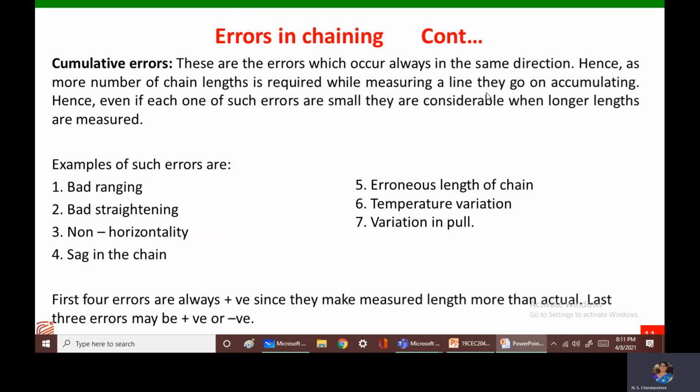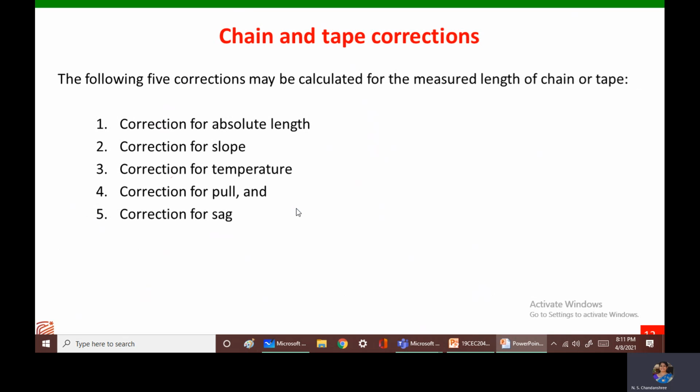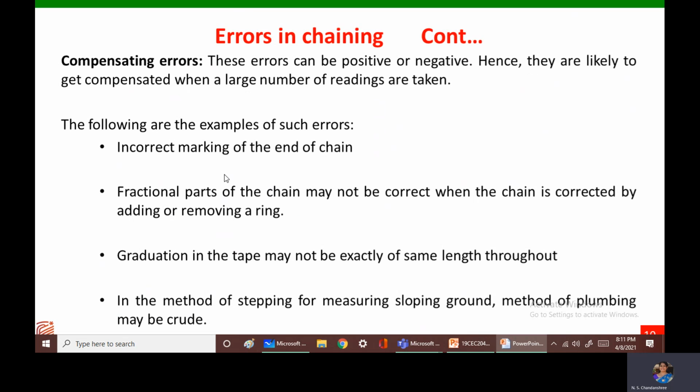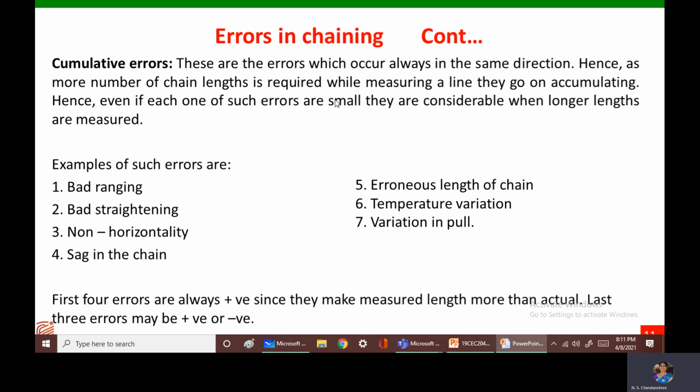The error goes on accumulating. If the error exists at one point, because they occur in the same direction, the error goes on accumulating till the end. And these kinds of compensating errors can be found out and modeled with mathematical modeling, and we can find out the total correction required there.